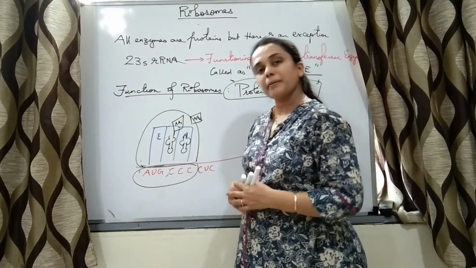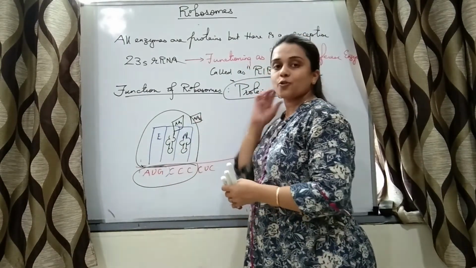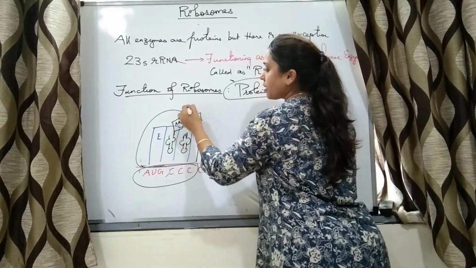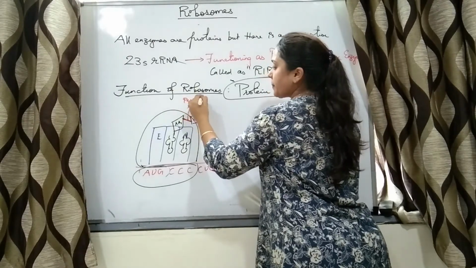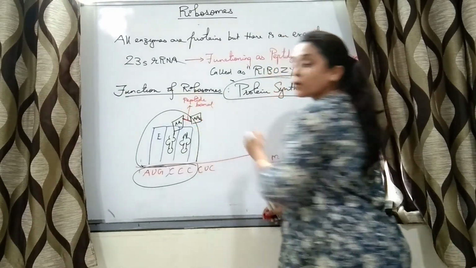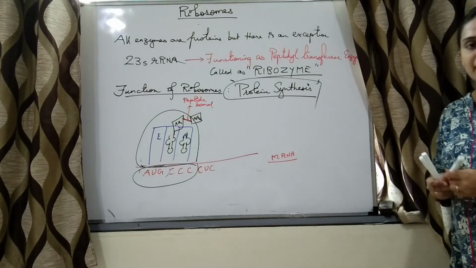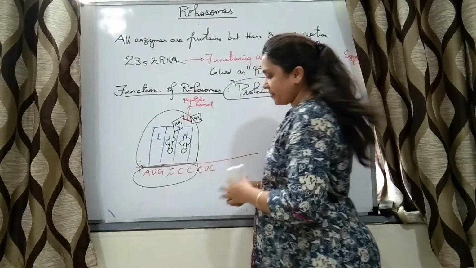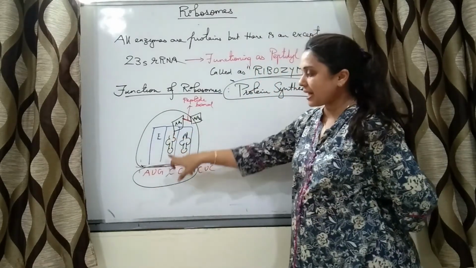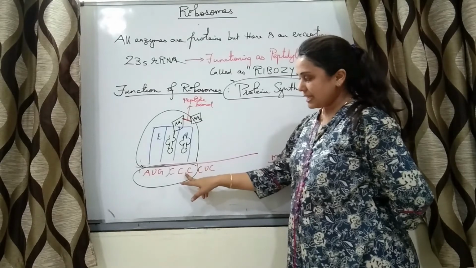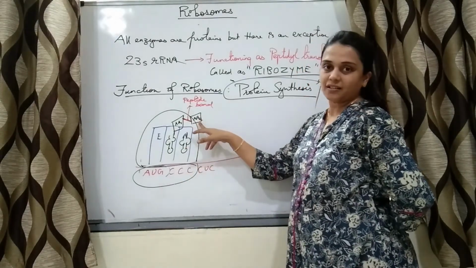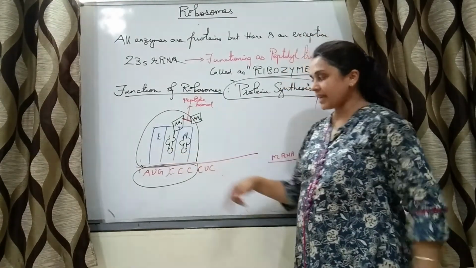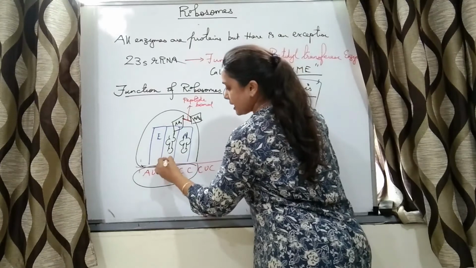AUG is going to bring methionine, CCC is going to bring some other amino acid. Now there is formation of a bond. This bond is a peptide bond. Proteins are always made up of peptide bonds, right? So proteins are made up of amino acids with peptide bonds. So AUG tRNA is bringing one amino acid, CCC tRNA is bringing another amino acid. The first amino acid comes at the P site, second amino acid comes at the A site.